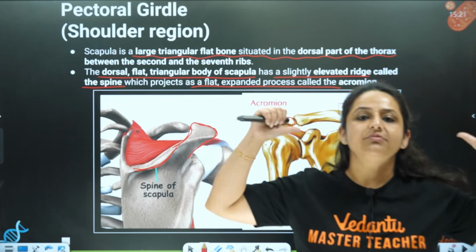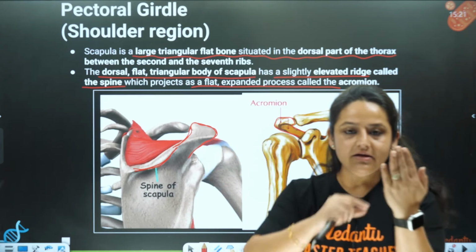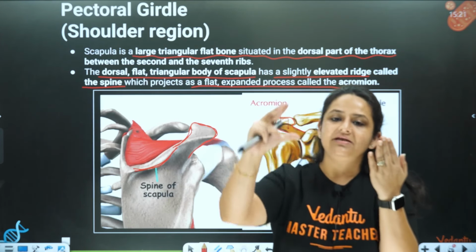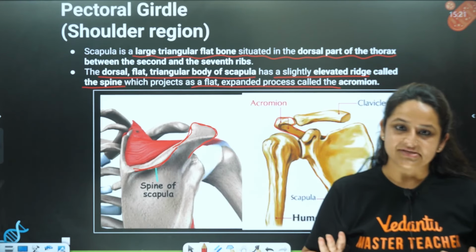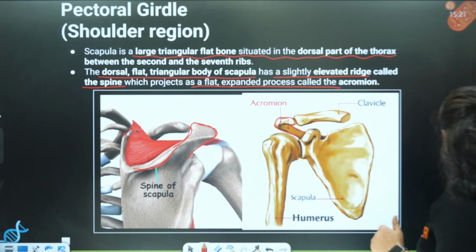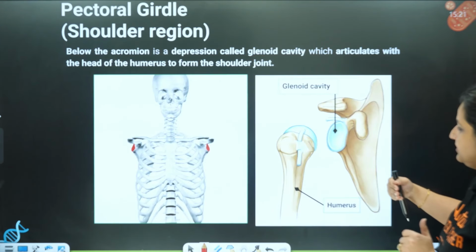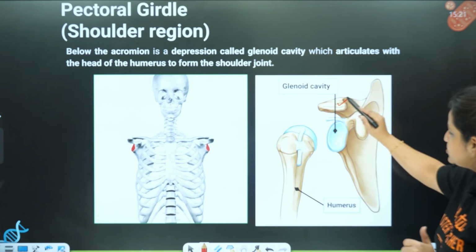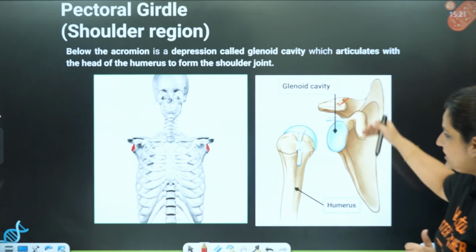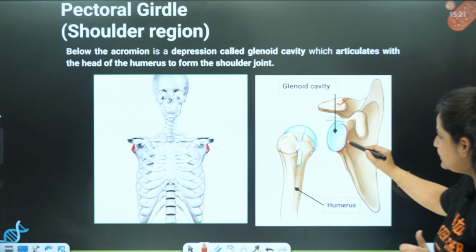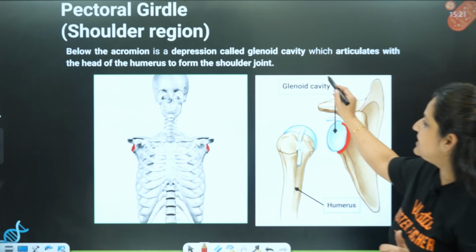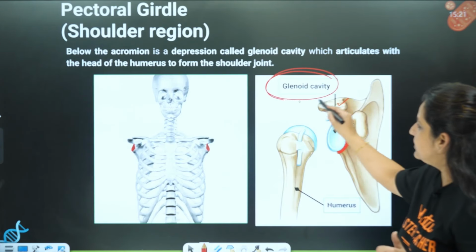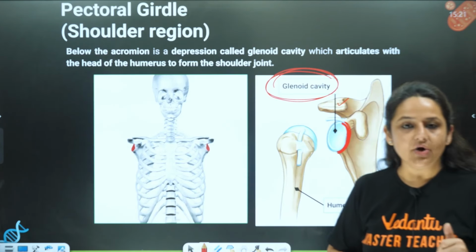The spine is visible from the dorsal side. At the back, the spine will be present, and the spine extends to form the acromion. This is the part of the scapula we are discussing. This whole thing is the scapula. Below the acromion, there is a depression like this. This depression is called the glenoid cavity.